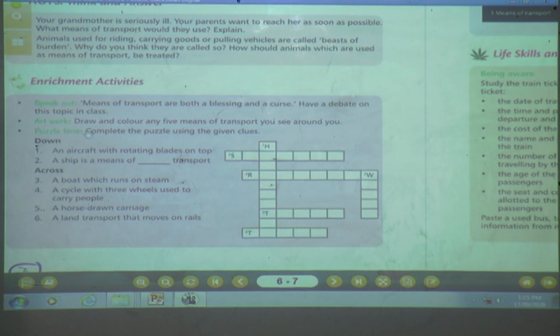Next is artwork. Draw and color any 5 means of transport you see around you. You have to draw it and color it. Any 5 means of transport, whichever you can see around you.